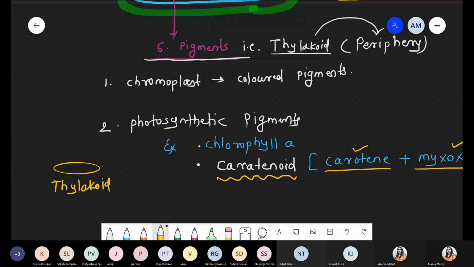But on that thylakoid, there is a presence of some photosynthetic pigment. ये कुछ इस तरह से present होते हैं, like this. Inside the thylakoid also pigments are present. Even on the outer side, chlorophyll pigments are present. Got it? These are the typical structure of thylakoid.